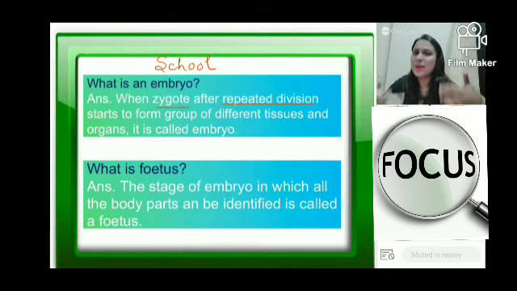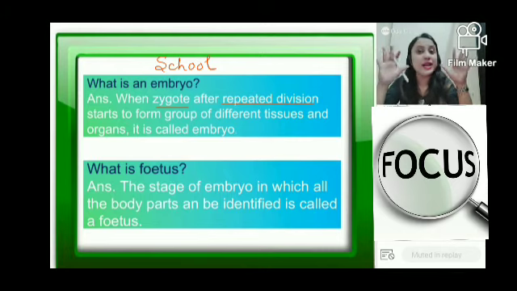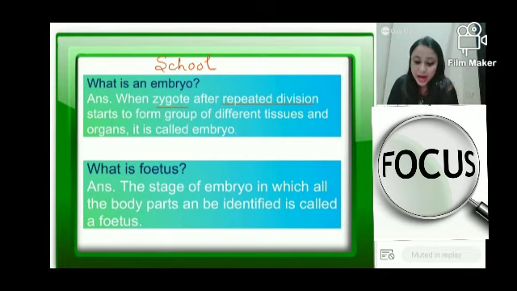जब वो बार बार divide करता रहता है, a ball of cell will be formed. And that ball of cell is known as the embryo. But most importantly, in an embryo, we cannot understand which part is the hand, which part is the head, which part is the ear, and so on. But in this structure, that is the fetus में हमें समझ में आ जाएगा, because fetus is that stage of the embryo where all the body parts can be identified, more or less.